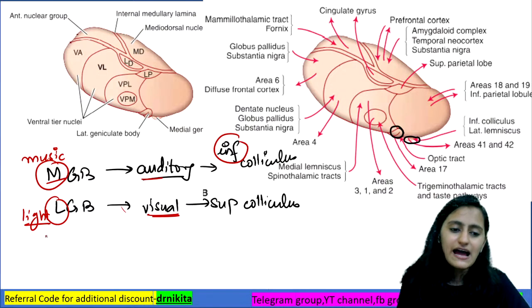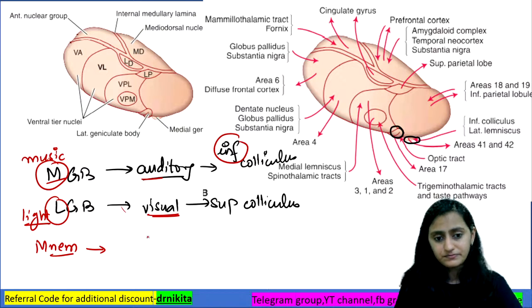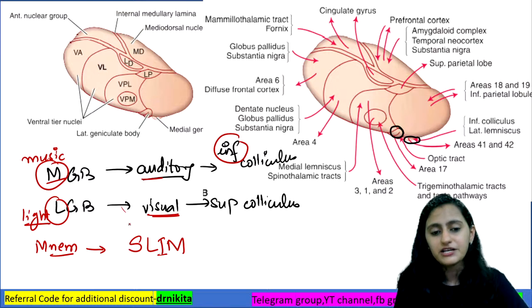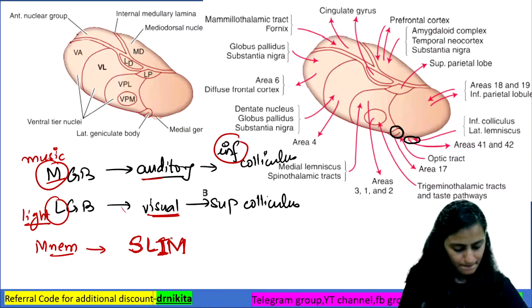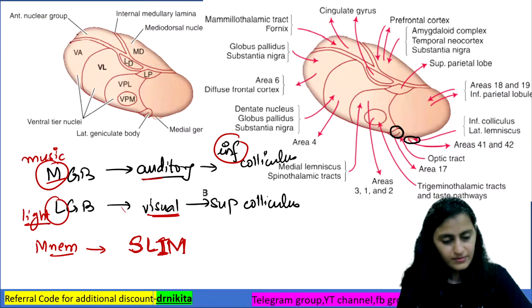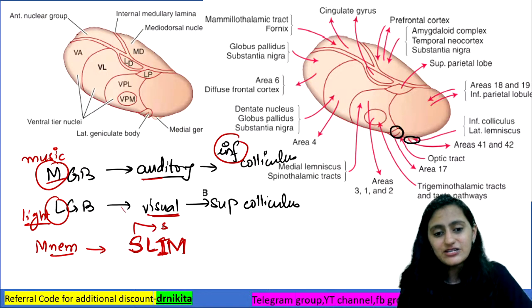I hope all of you know the mnemonic for the auditory pathway also. What is the mnemonic for the auditory pathway? To arrange the auditory pathway, you have SLIM. What does SLIM stand for? S is your superior olivary nucleus.